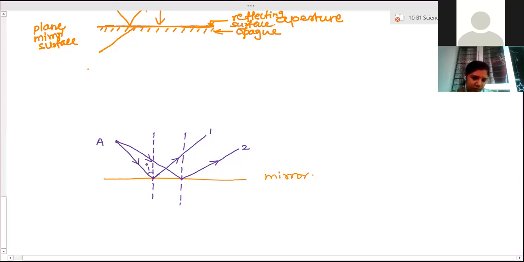I am producing them without a scale, so it may not be proper. In any case, they will not meet in front.